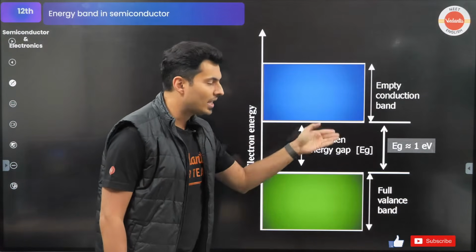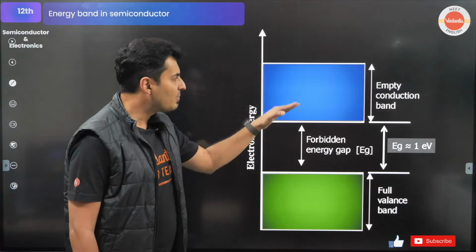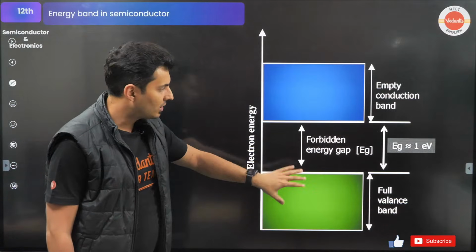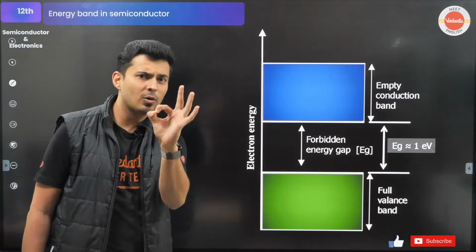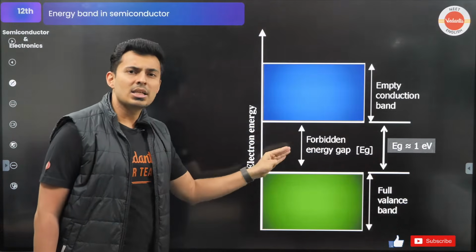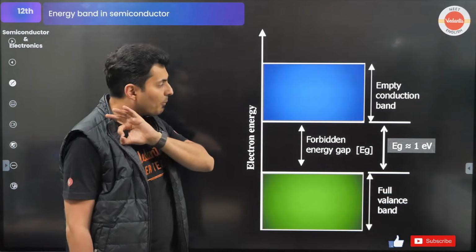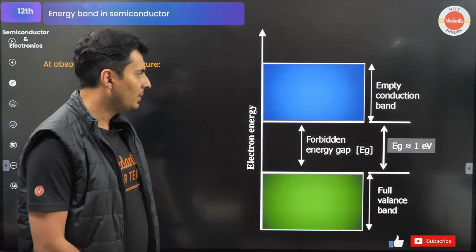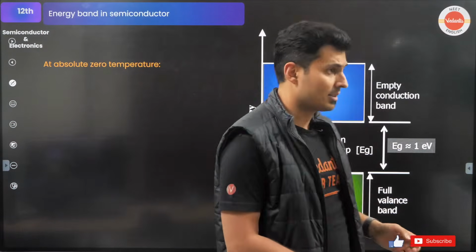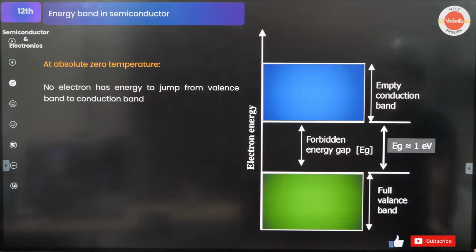So this forbidden energy, this band gap from conduction to valence or valence to conduction, is typically, like I was telling you, somewhere close to 1 electron volt. If the energy gap is 5 or 6 electron volt, it is surely an insulator. Very, very important things. So this is going to be always at absolute zero temperature.